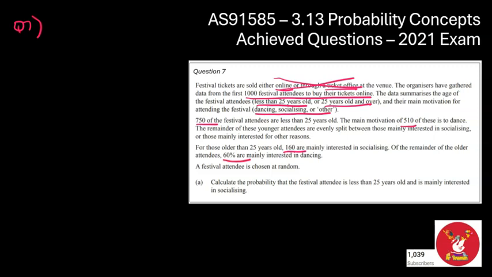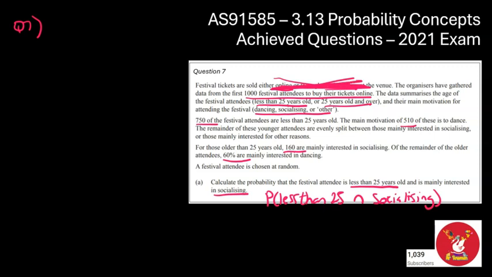Calculate the probability that a festival goer is less than 25 and interested in socializing. So I guess the main thing is festival attendee, all 1,000 people here are festival attendees. So it's not a conditional question. So we're trying to find the probability of less than 25 and mainly interested in socializing. So that's our end goal. So the nice thing is we don't have to consider if the tickets were bought online or at the office, so we can just ignore that.